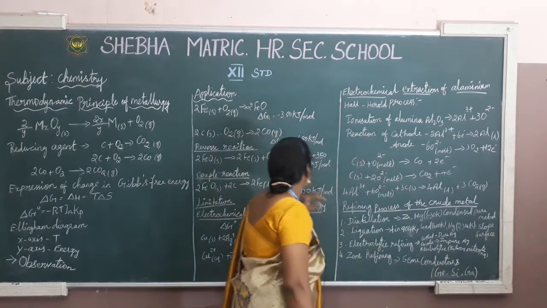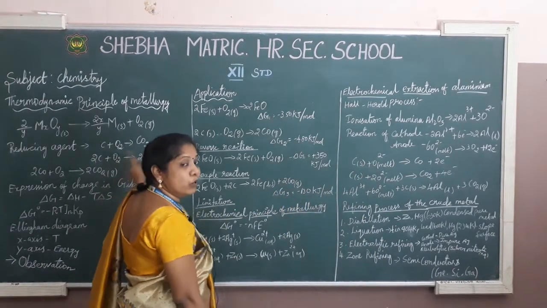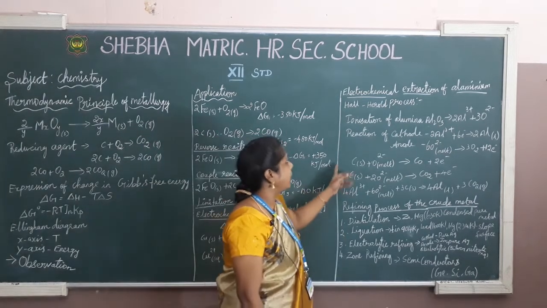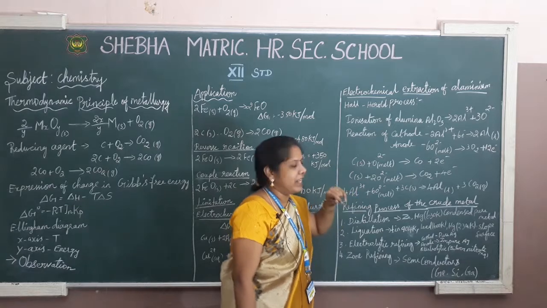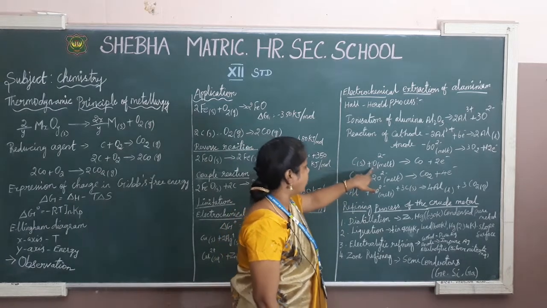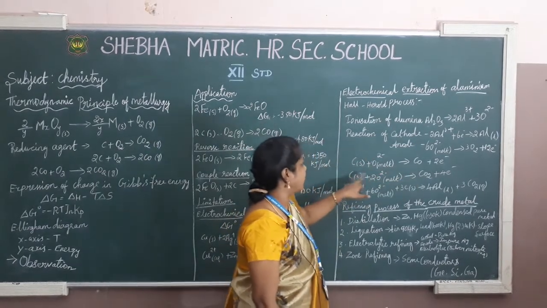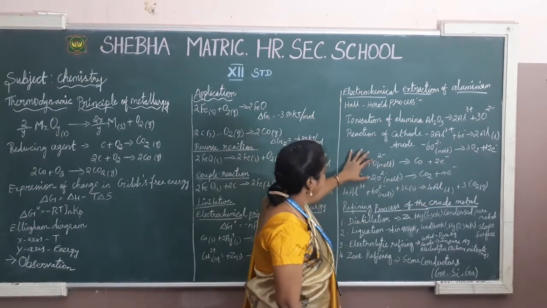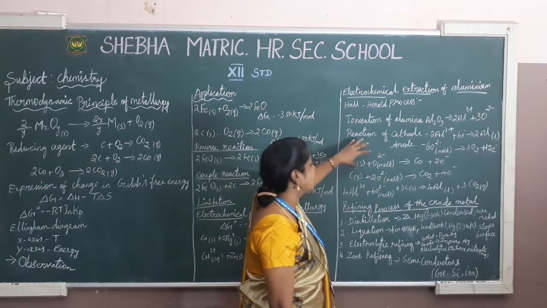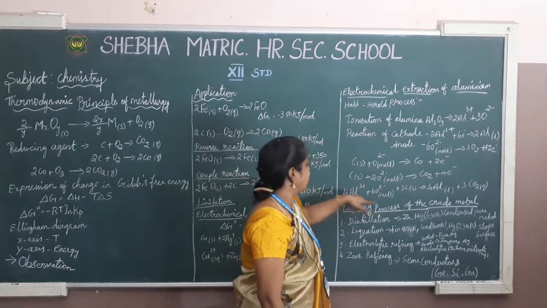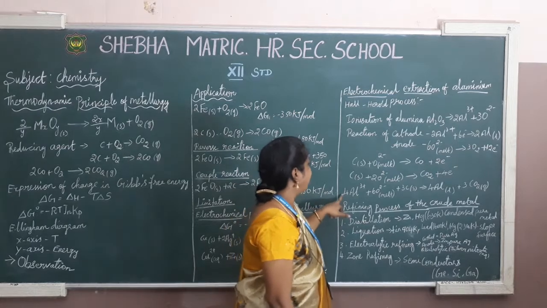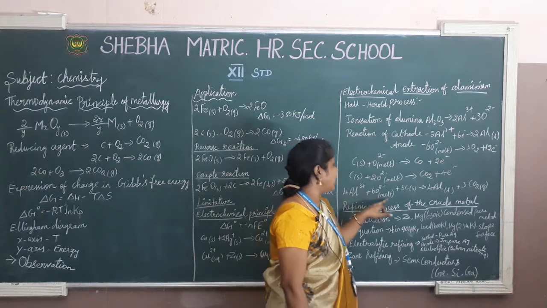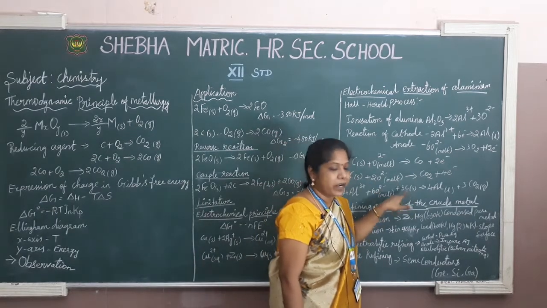Finally, I am going to explain the thermodynamic process using carbon as the reducing agent. The same thing we have to implement for the electrochemical extraction. Carbon reacts with oxygen to give carbon monoxide, and carbon with oxygen gives carbon dioxide. In this process, you have to emphasize this Hall-Héroult process. Finally, we get 4Al3+, I mean 4 ions of aluminium, and molten oxygen along with the carbon reducing agent.